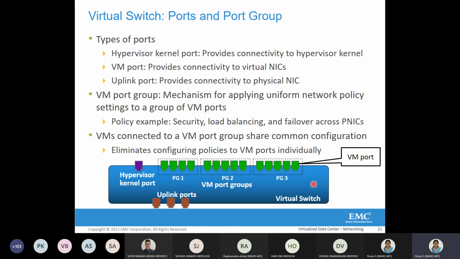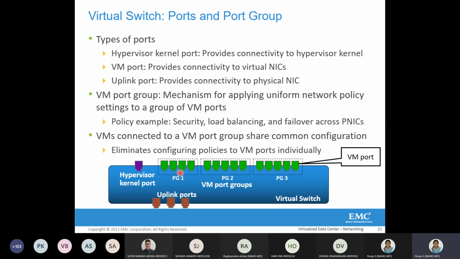VM ports means this virtual switch is getting connected to virtual machines via virtual NIC. So that virtual NIC is getting connected to these VM ports. Okay, so it provides connectivity to the virtual NICs. Now we have seen these three different types of ports.